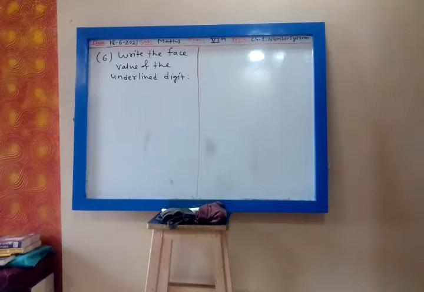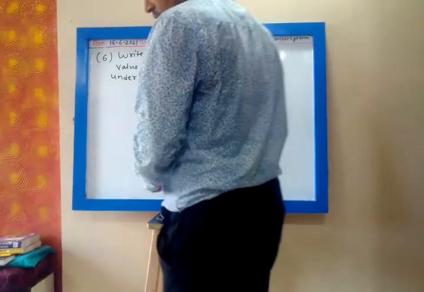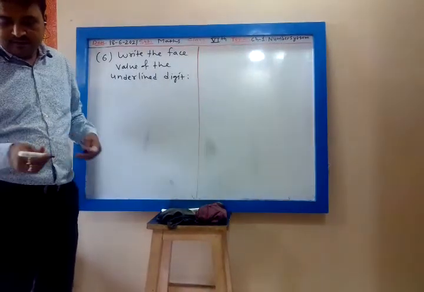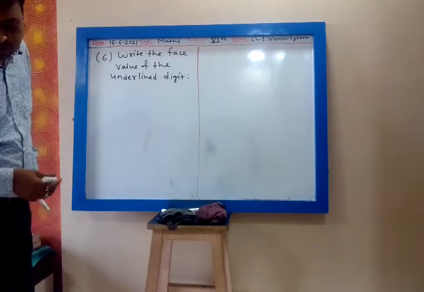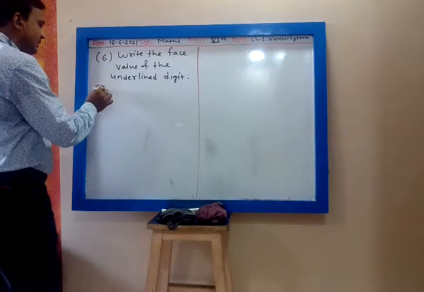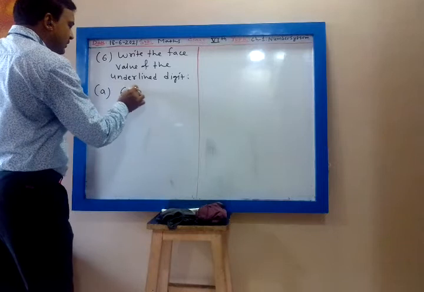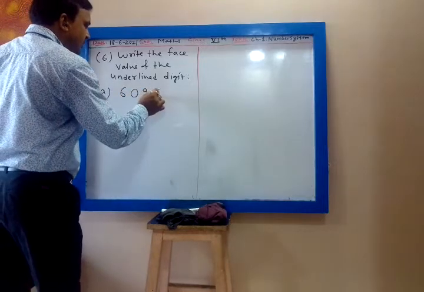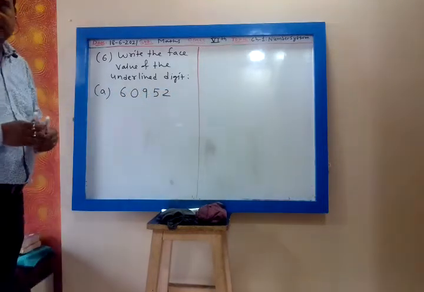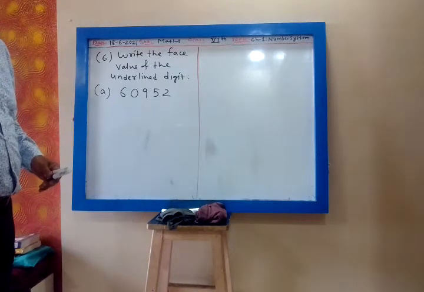Write the face value of the underlined digit. Now the first question is 60952, A. 60952, and the digit underlined is...